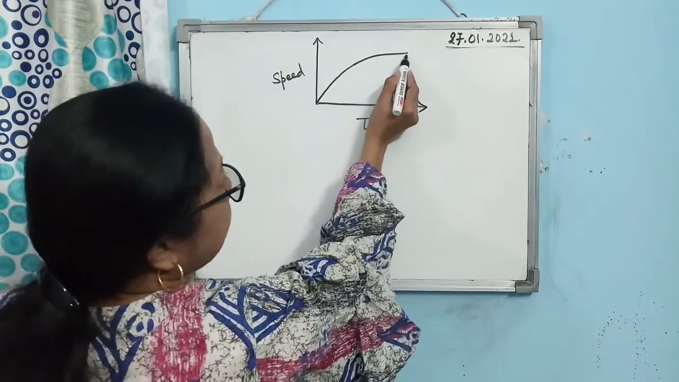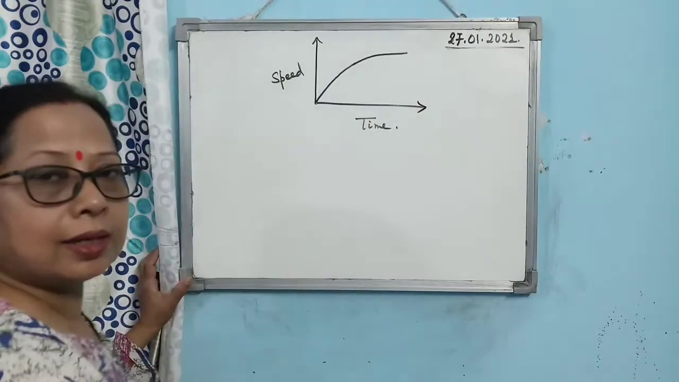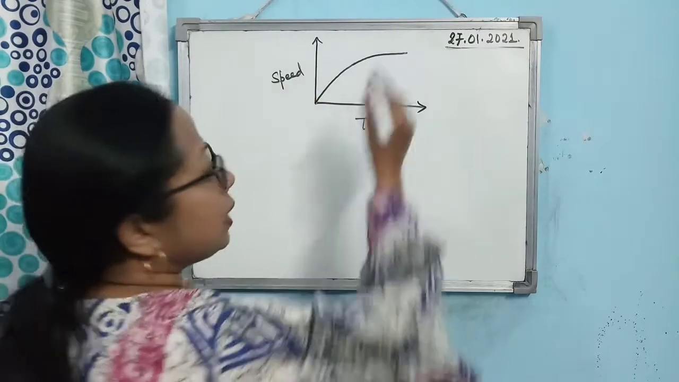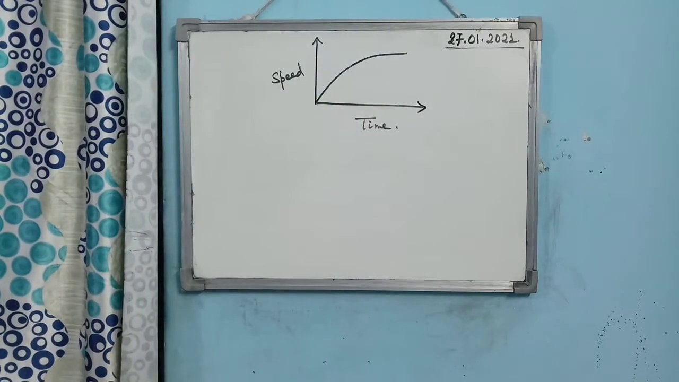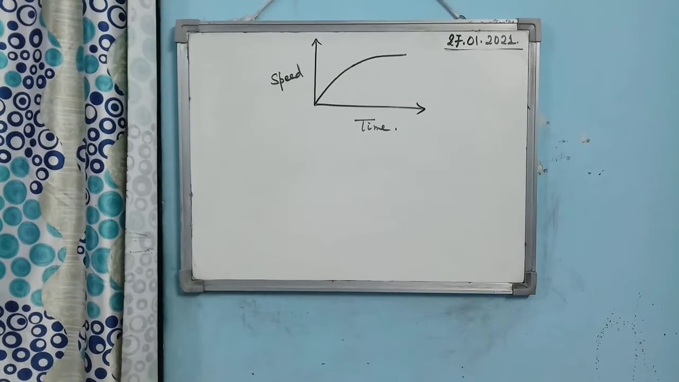You see here the line is becoming parallel to the time axis. What does that mean? Speed has attained the terminal velocity, alright. So this graph is also equally important for this topic.